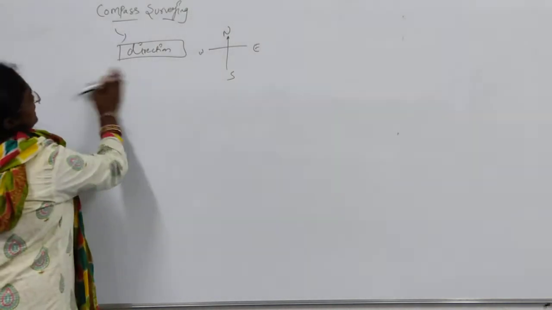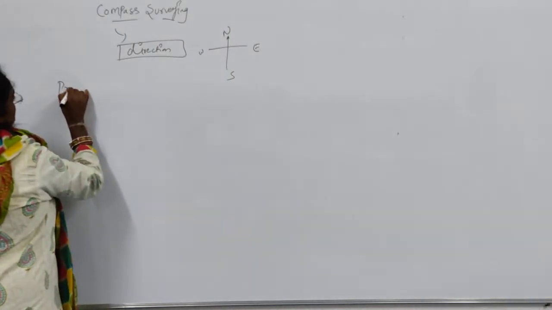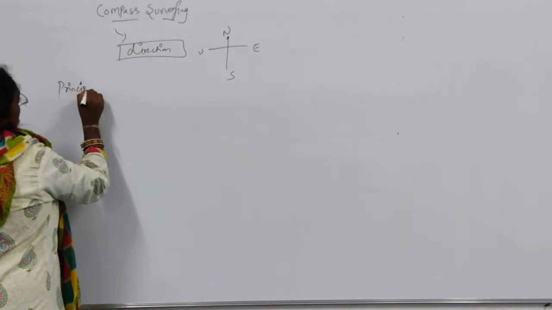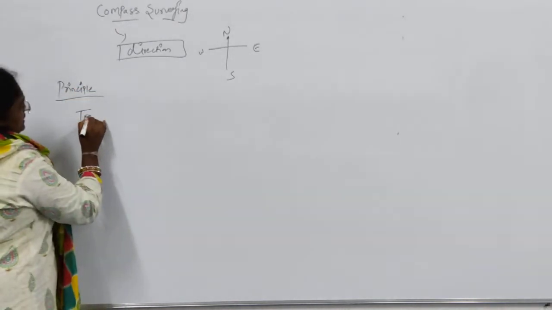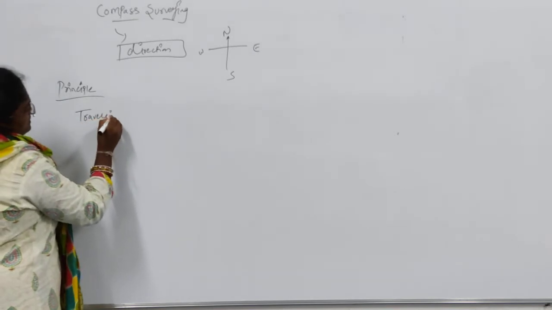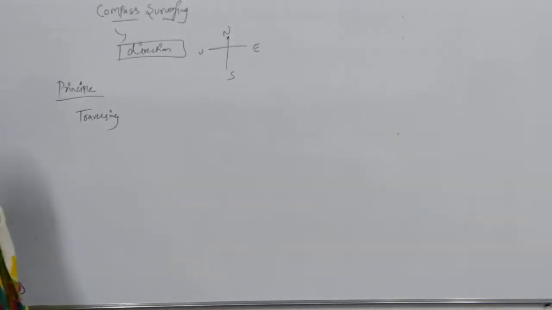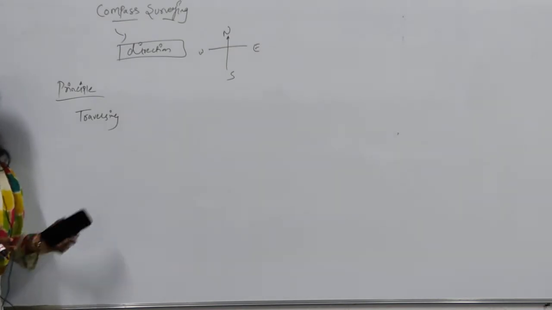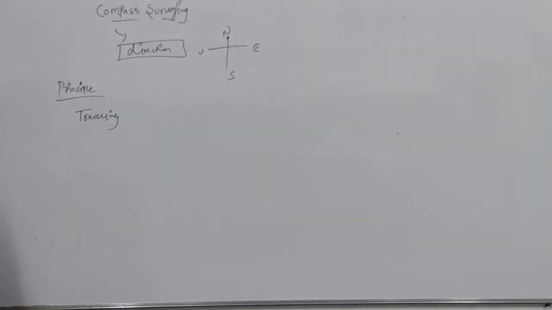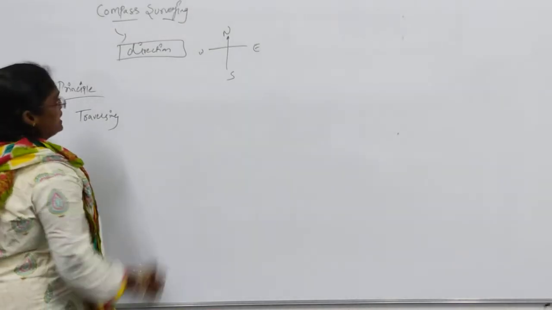Next, the principle of compass surveying is traversing. Previously, what was the principle of chain surveying? The principle of chain surveying was triangulation, because whatever chain we use divides the land into different trigonometrical shapes. So for that we said triangulation. Here the next one is traversing.